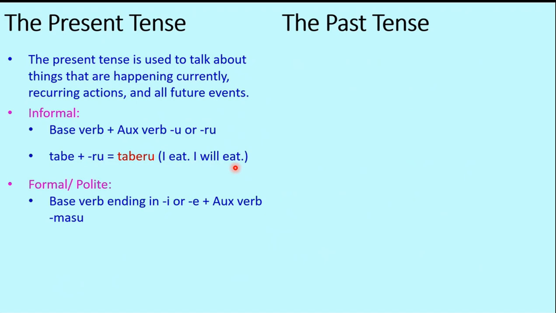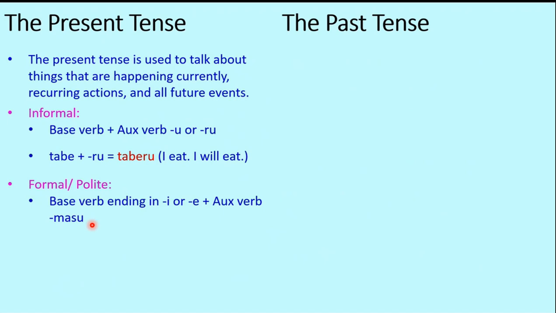In the polite form, we have the base verb ending in e or a. For example, in tabe, we have e already. So this entire portion is tabe, but the auxiliary verb now becomes mas. Instead of ru, it becomes mas because it is the polite or the formal version of the verb. So taberu is informal and tabemas is formal.